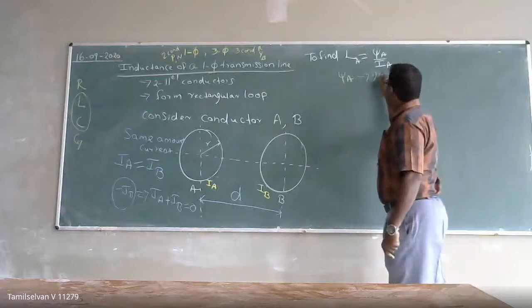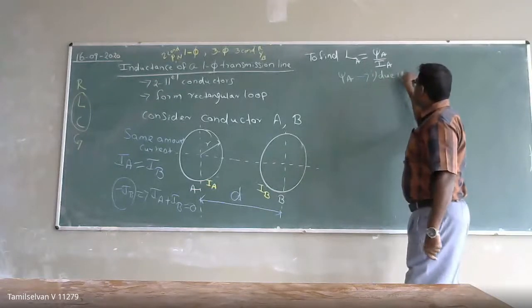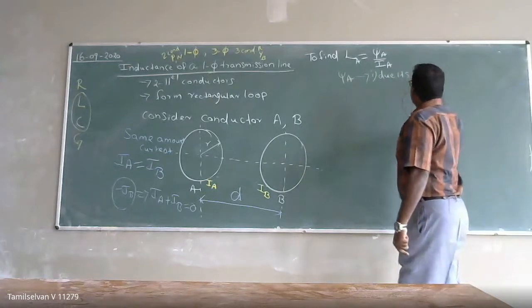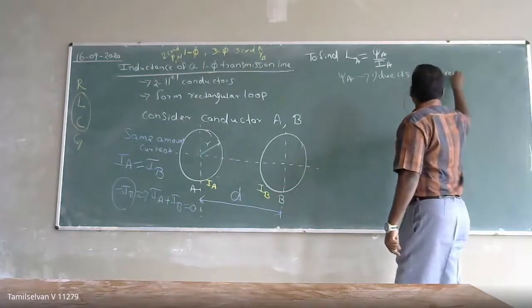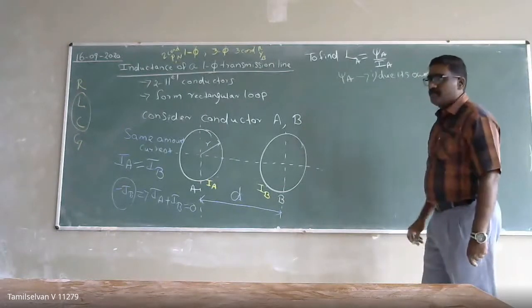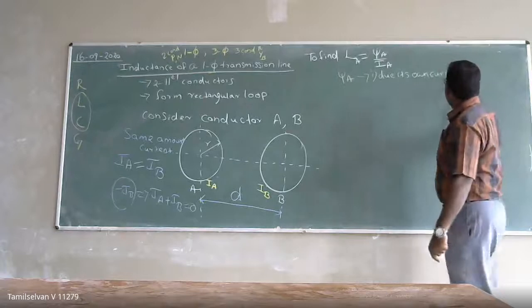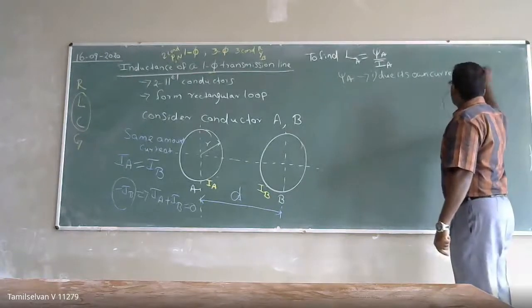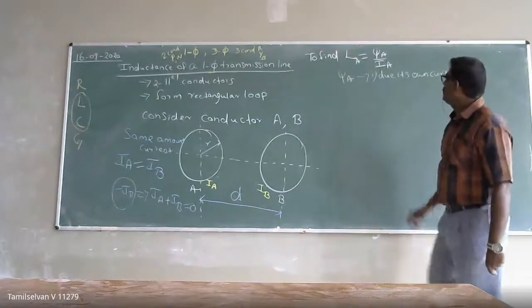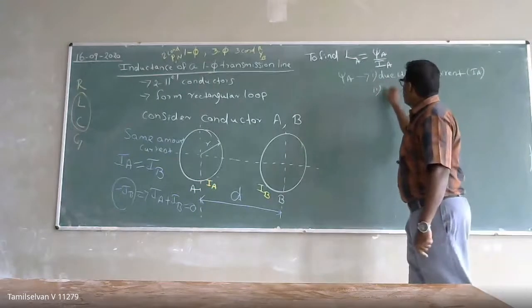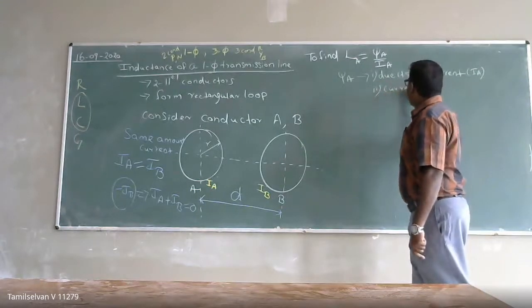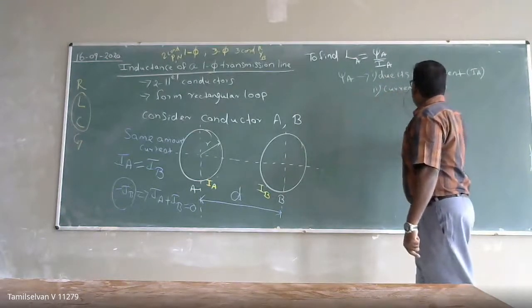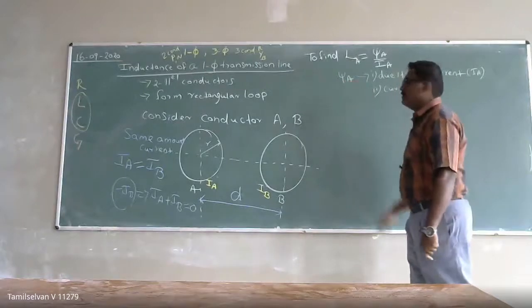One is due to its own current, IA. The second is due to the current IB.